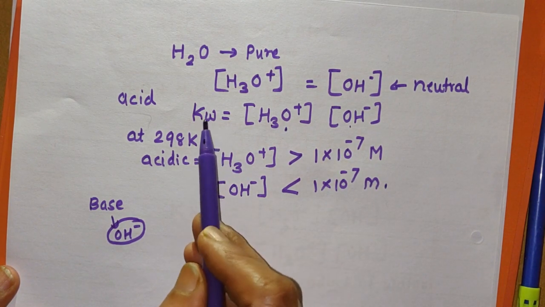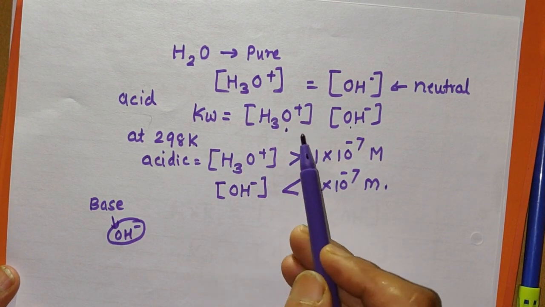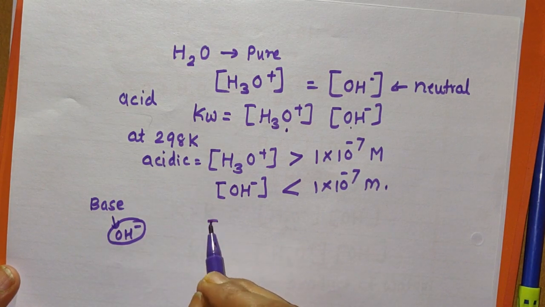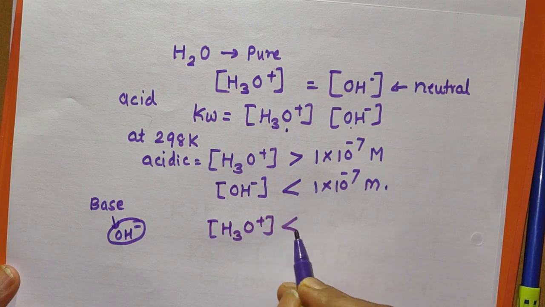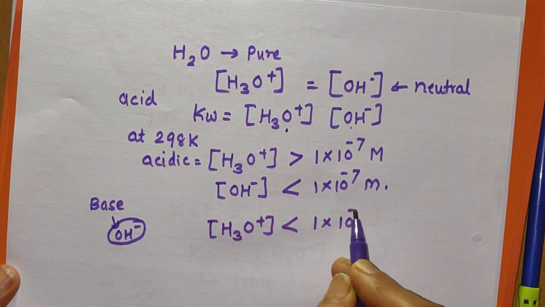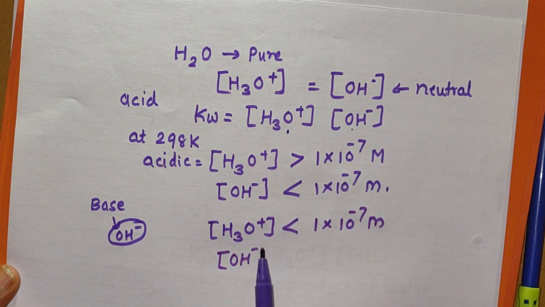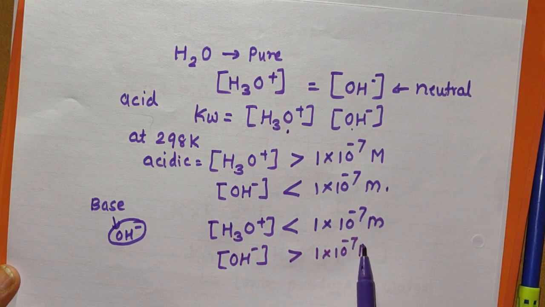But to keep the value of Kw constant, the concentration of H3O plus will decrease. And so for a basic solution, the concentration of H3O plus ions is less than 1 into 10 raised to minus 7 mole per dm cube, and the concentration of OH minus ions is greater than 1 into 10 raised to minus 7 mole per dm cube.